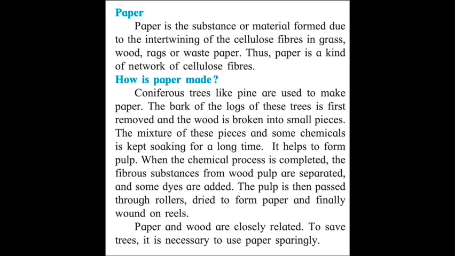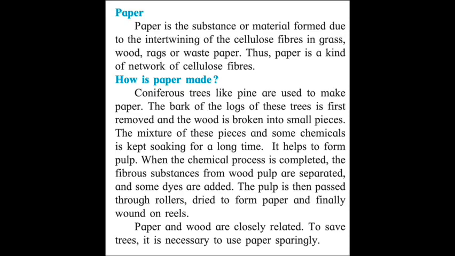Now moving to our next page, the next topic is paper. Paper is the substance or material formed by intertwining or twisting the cellulose fiber in grass, wood, rags, waste paper. Thus you can say that paper is a kind of network of cellulose fiber. Now how is paper made?